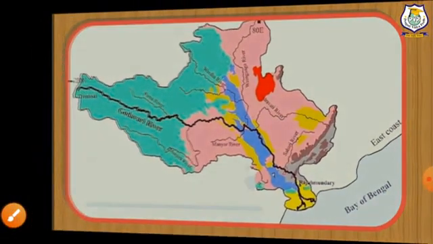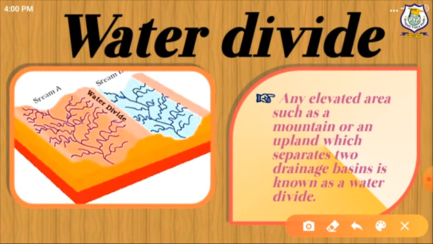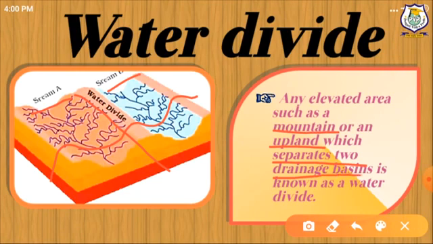Now we will talk about water divide. As we know, the landscape is not always even. See, upland or mountain ranges separating two river basins. Here you can see stream A, stream B, and this elevated area is water divide. So any elevated area such as a mountain or an upland which separates two drainage basins is known as a